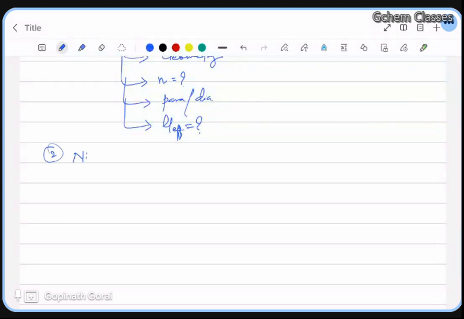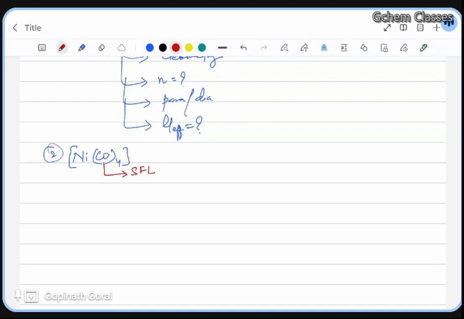Now, the next example I am giving you is nickel carbonyl 4 times. Now carbonyl is a strong field ligand. For the time being, I'll tell you every time whether a ligand is strong field or weak field, but when the ligand is repeating, I won't say, so you should keep in mind whether it's a weak field ligand or a strong field ligand. Now, can you do this exercise and find it out?